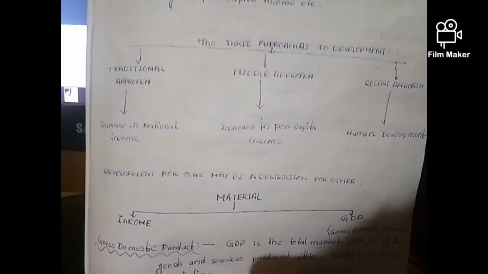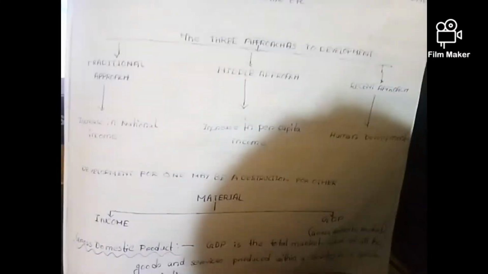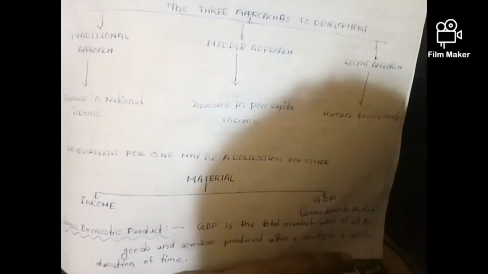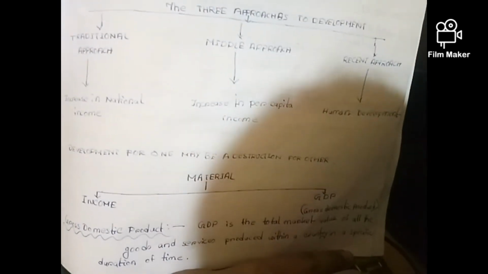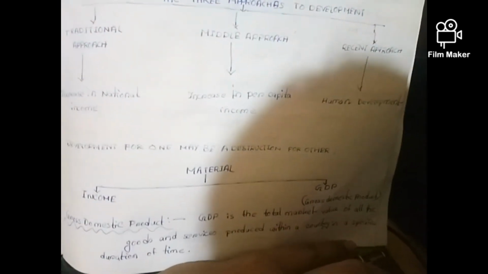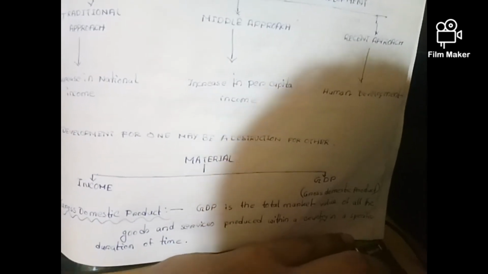So there are three types of development, or three approaches to development: the traditional approach, middle approach and recent approach. Traditional approach means increase in national income. Middle approach means increase in per capita income. And recent approach means human development.